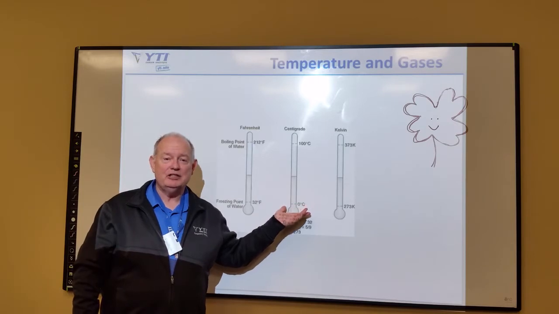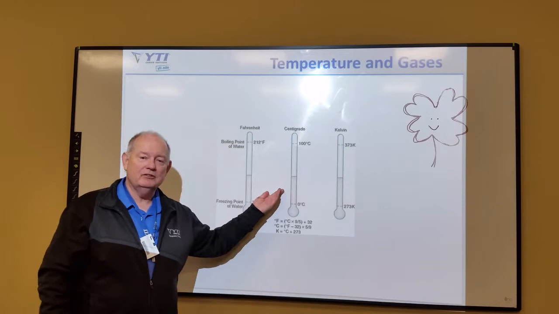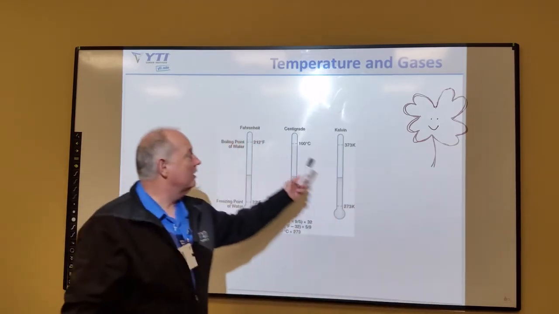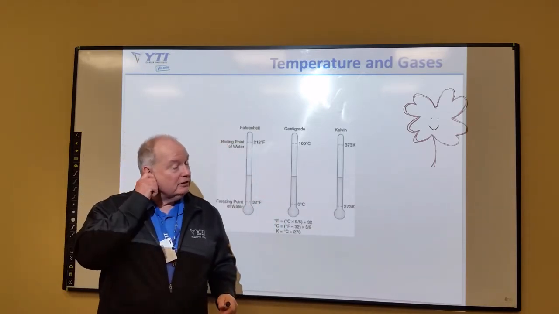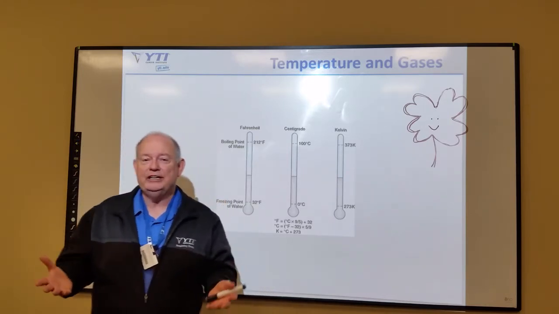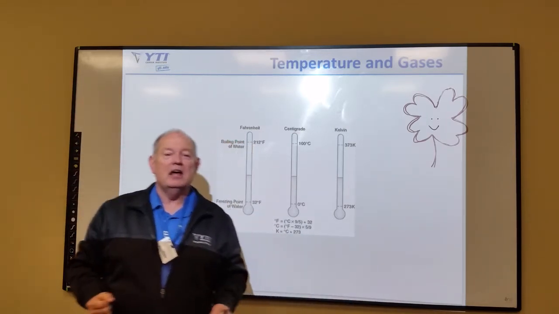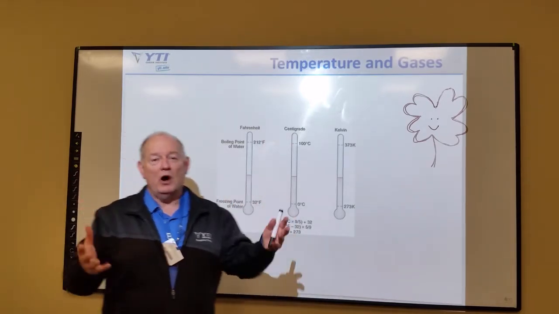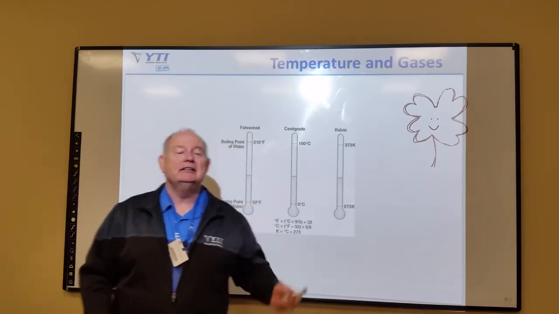Now you may not be able to see this on the video, but here we have a Kelvin temperature scale, here we have a centigrade temperature scale, and here we have a Fahrenheit temperature scale. And of course, we also refer to centigrade as Celsius. The Fahrenheit scale was created because Fahrenheit said water freezes at 32 degrees, and water goes into a gas at 212 degrees.